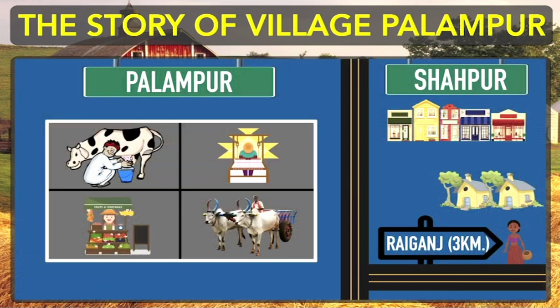Okay, so dear students, this is something about the village Palampur. It is a hypothetical village.